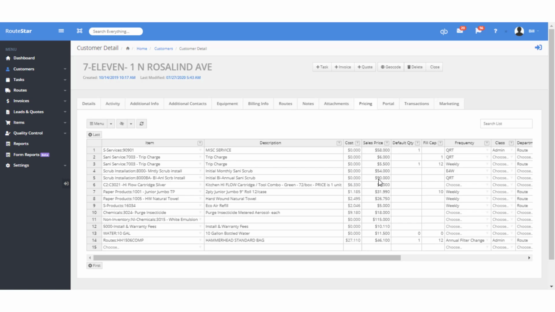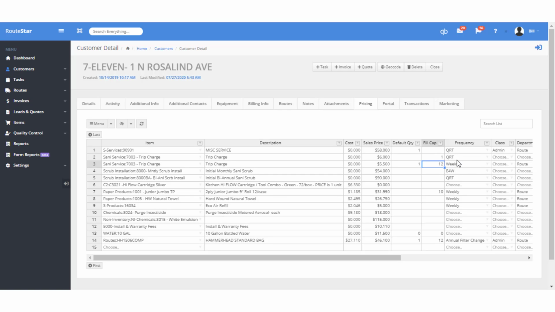Other fields on here you'll use: default quantity. For instance, trip charge. Let's say you charge a trip charge and you auto-generate your invoices for your drivers. You might want to consider putting a default quantity of 1 in there, so every time that invoice gets created or that item gets added to an invoice, a default quantity of 1 will go in there, so the driver doesn't have to remember to add a quantity. You can also put a fill cap or a par in there for every item.